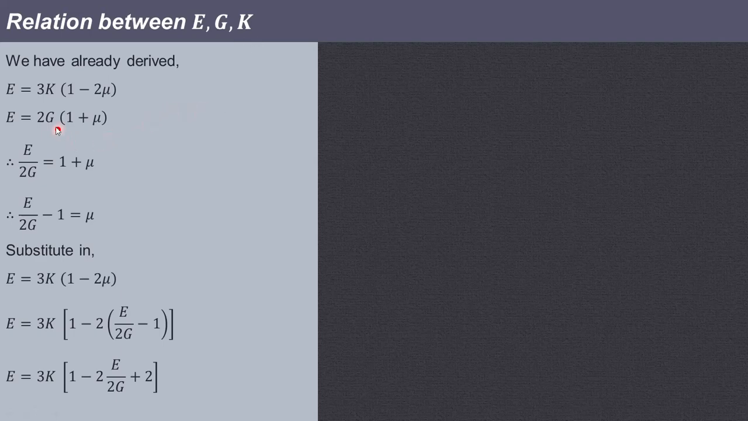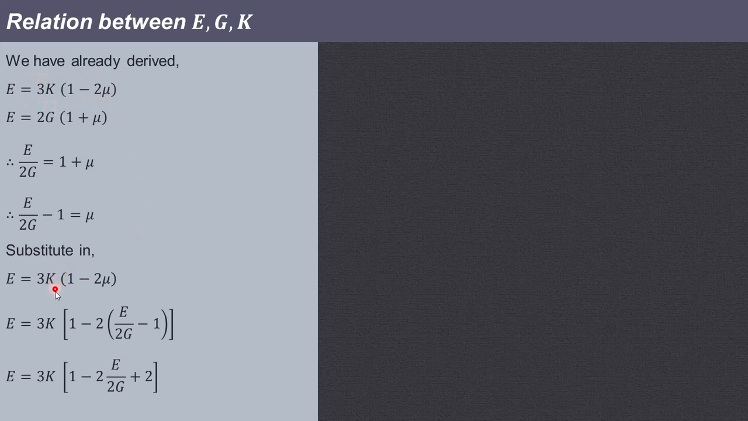So from this second equation, that is E is equal to 2G(1 plus mu), 2G is in multiplication, so it will come on this side as division. So 1 plus mu will be equal to E upon 2G. Transfer this 1 on this side, plus 1 on this side will become minus 1. So we'll get the value of mu as E upon 2G minus 1. Now this value of mu we can easily substitute in equation 1, that is this particular equation.